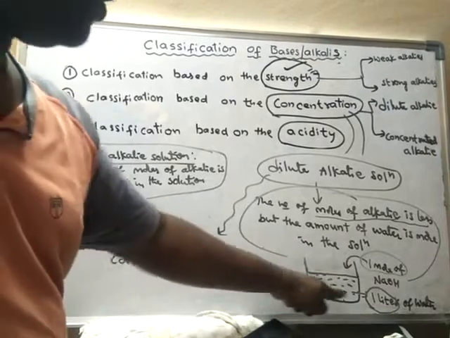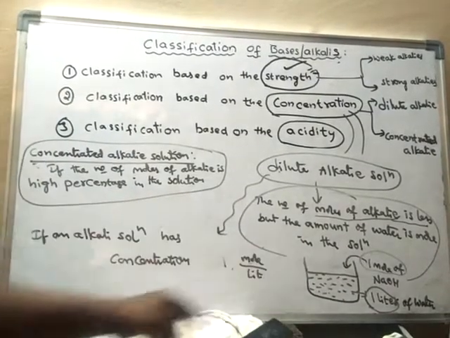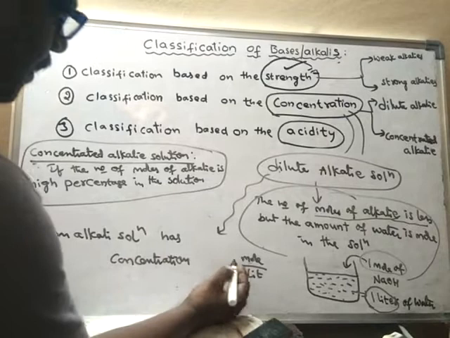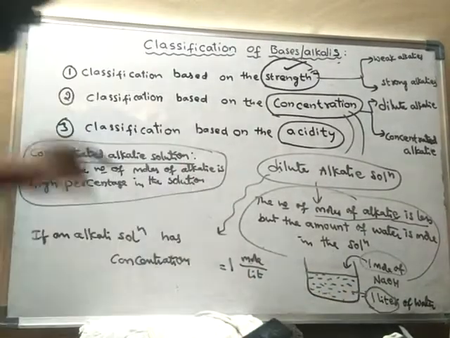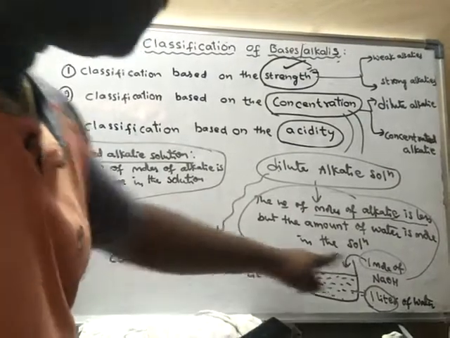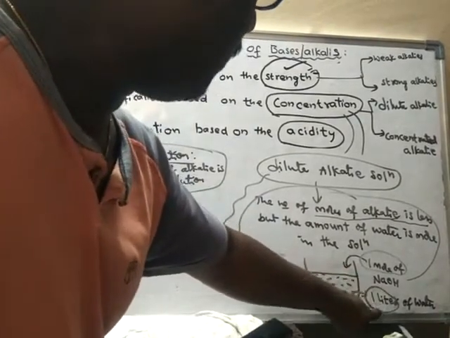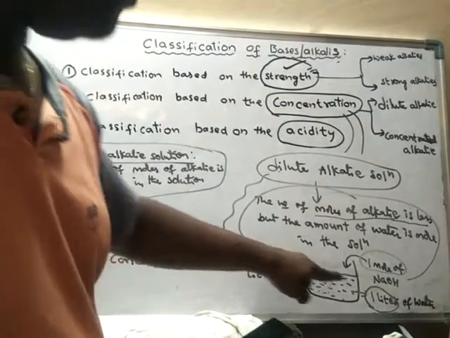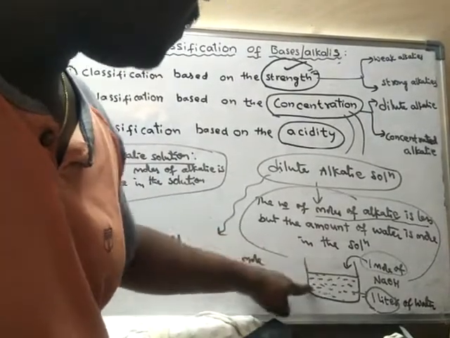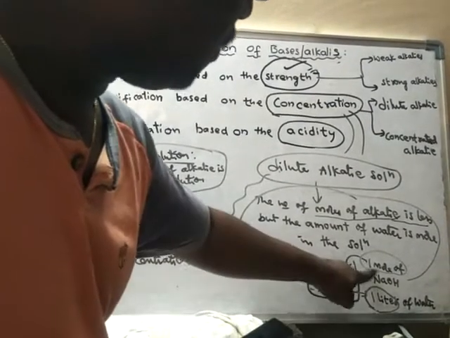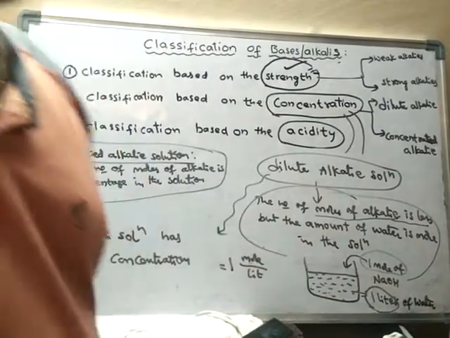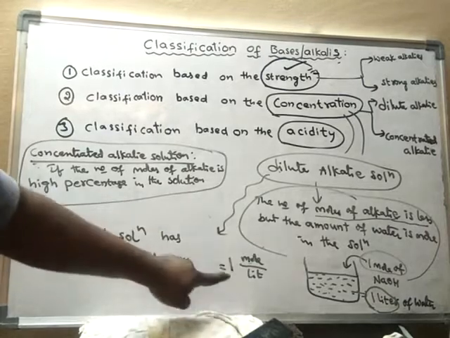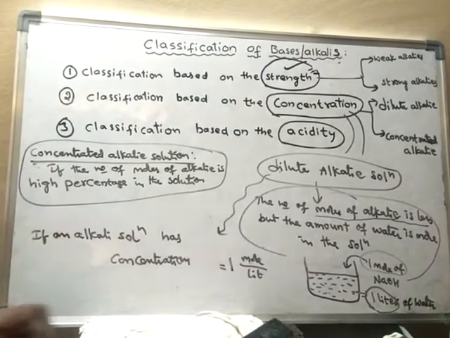Now the concentration of the solution is 1 mole per liter. That means 1 mole of NaOH is present in 1 liter of solution.